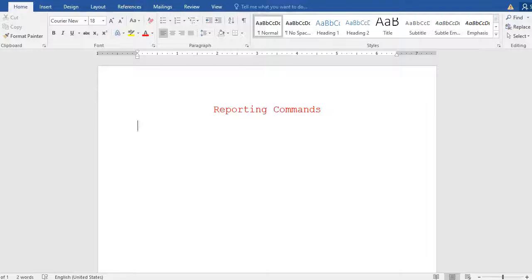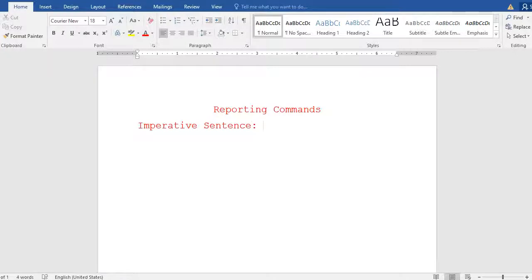Reporting commands today. Reporting commands means you must understand about that. I am teaching about this reported speech of commands. Before we start learning about the commands, I would like to tell you about this. A command is a type of imperative sentence. Imperative sentence, okay, this you should not forget. When you learn about the imperative sentence, that is what commands are.